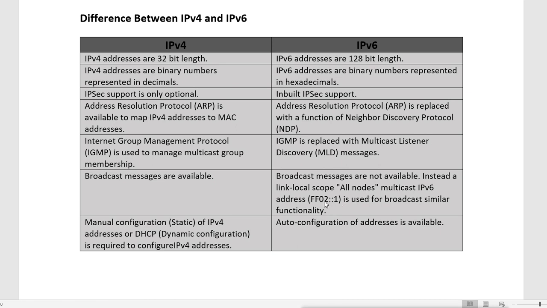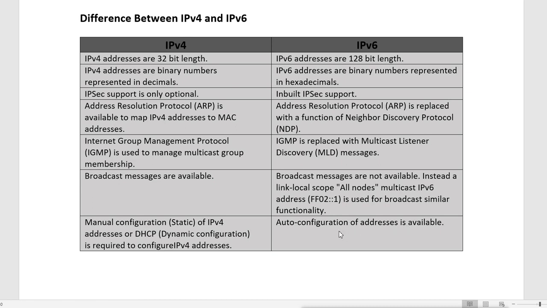Then manual configuration, that is static, or DHCP, that is dynamic configuration, is required to configure IPv4 addresses. To configure IPv4 addresses, we can configure statically, or we can use DHCP to configure dynamically. In IPv6, auto configuration of addresses is available. That means we don't need to configure the IPv6 address, even statically.